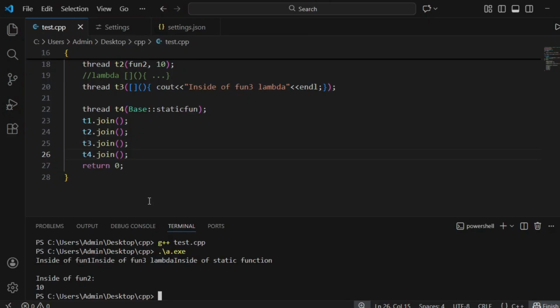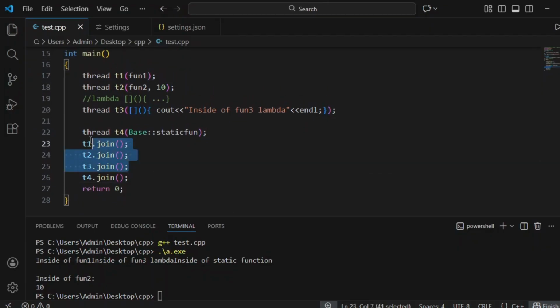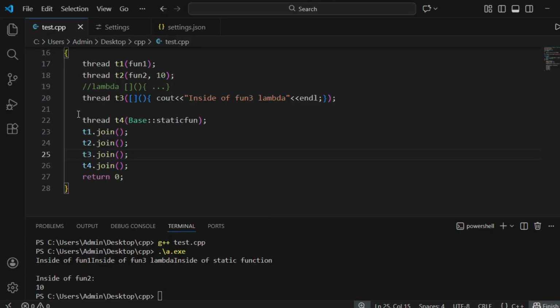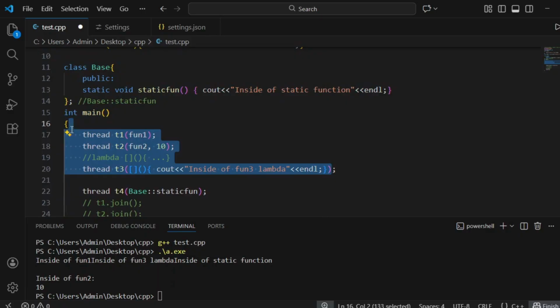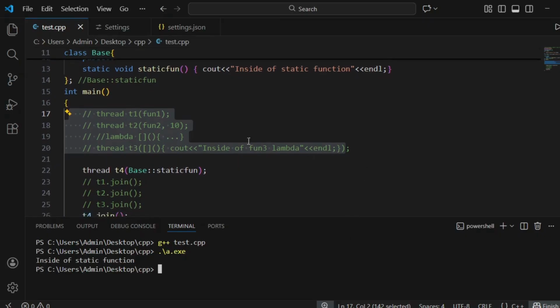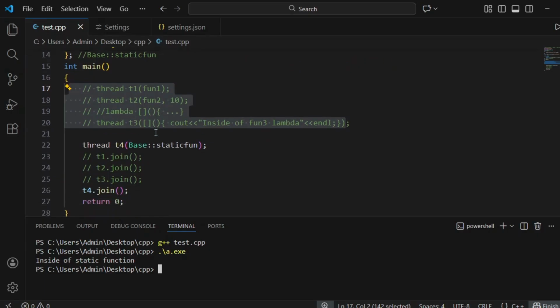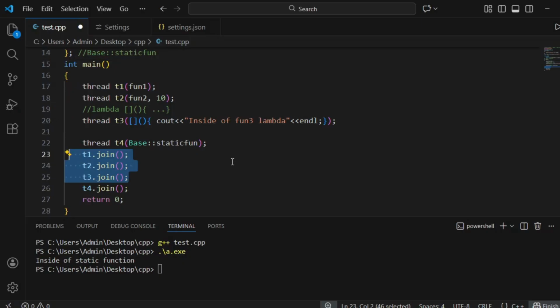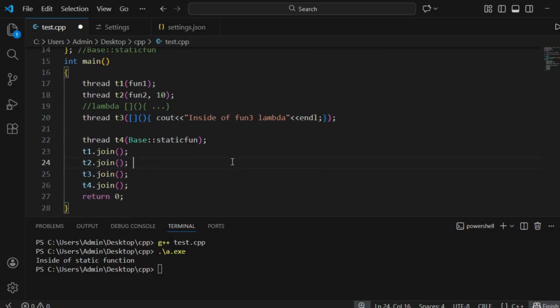So this is all running parallelly, right? That is why data is merged here. So instead of static function. If you don't want that, you can comment this and run. If it is there, then we come to know these threads are all running parallelly. So that is why I have uncommented it. Okay, now this is for the static function.